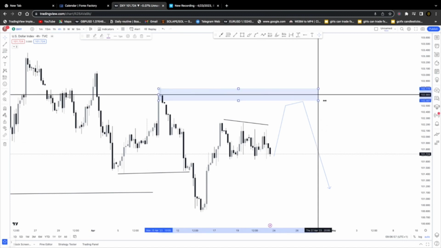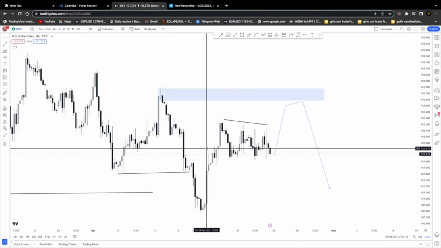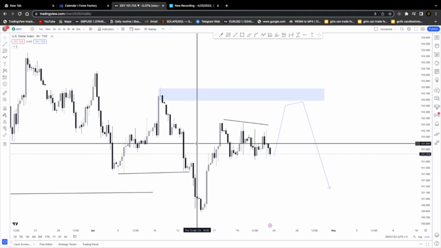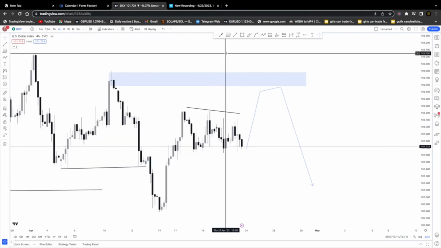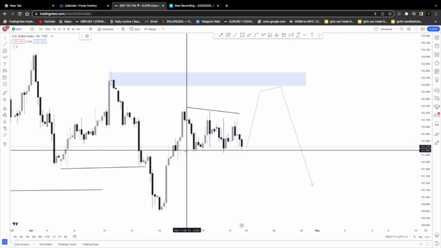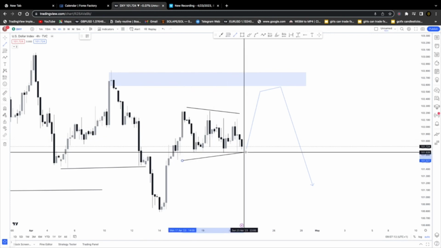Now, we want to look at the buy scenario. Since we are also looking at the sell scenario, we also have to look at the buy scenario. What will happen? We have a buy possibility that's going to happen. On our buy scenario, we still have liquidity that is created to the downside at this level here.